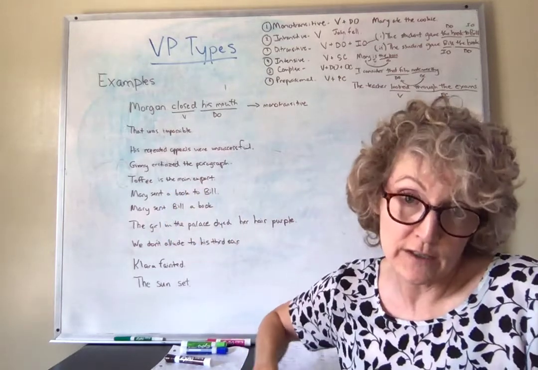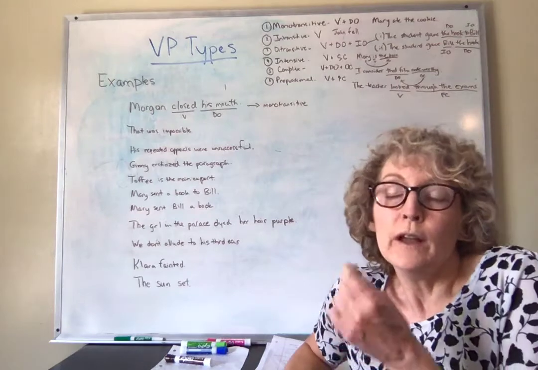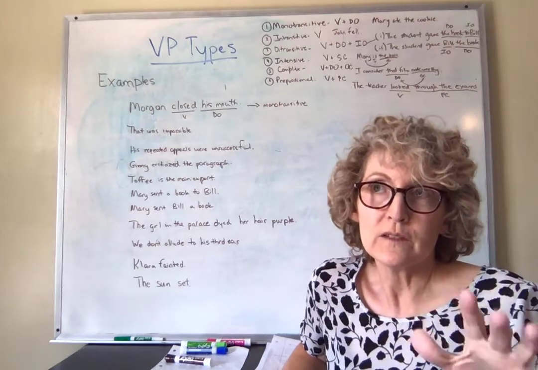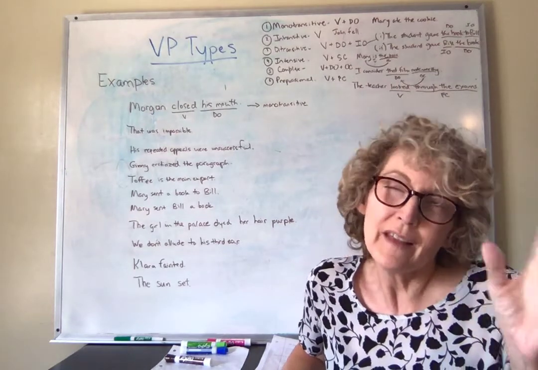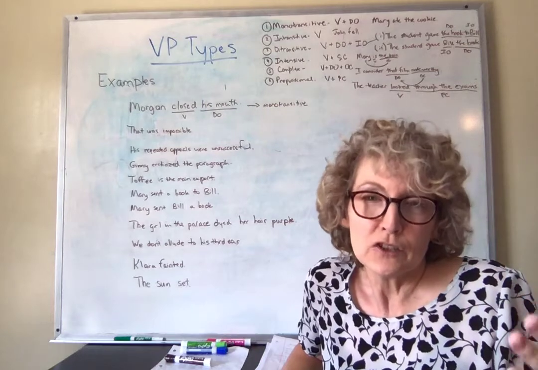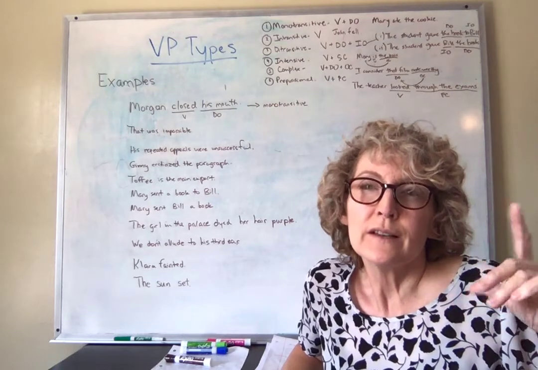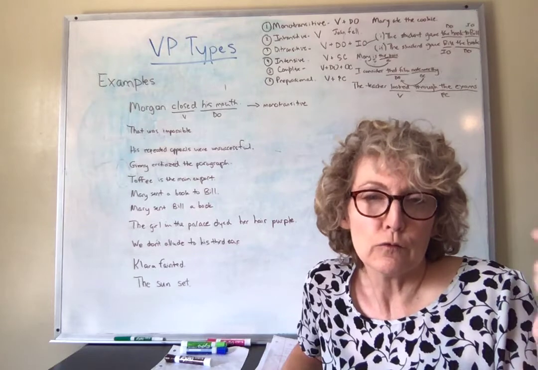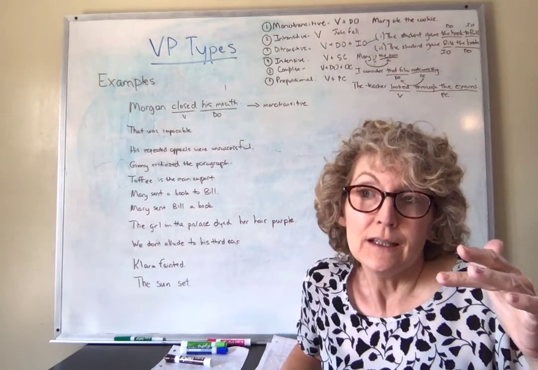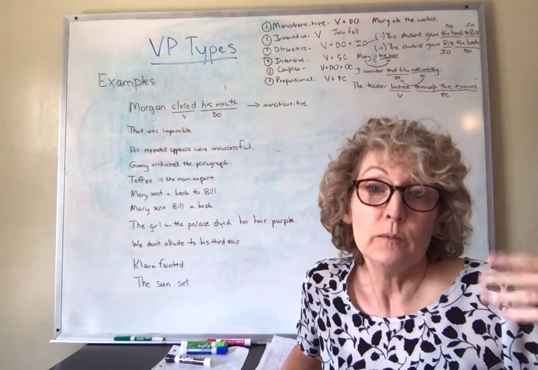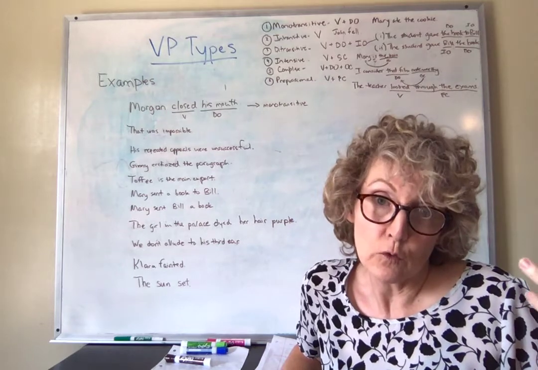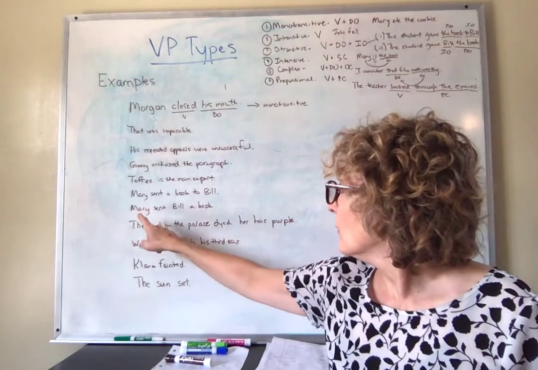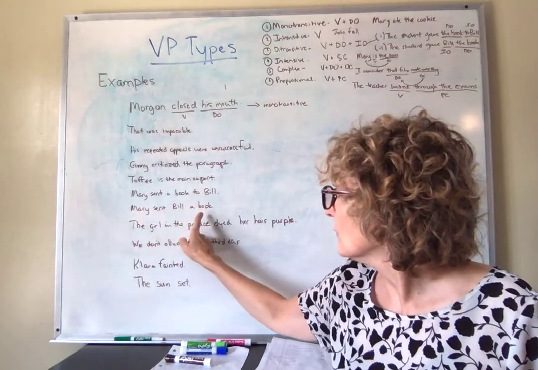So you have ditransitive. And keep in mind, whenever you have ditransitive, this is a good way to test if you're thinking that something could be ditransitive: always just try to see if you can have it in the other format. If it's ditransitive, it should be able to appear in the other format. So for example, Mary sent Bill a book.